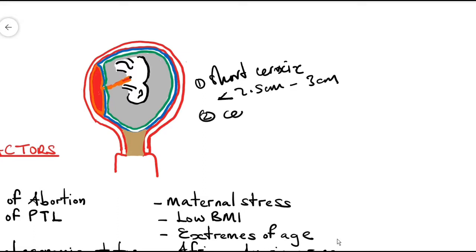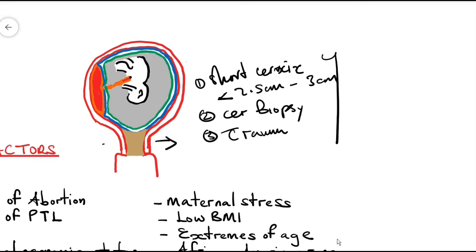Two, you can have history of cervical biopsy or history of cervical trauma. So this causes premature cervical dilatation and effacement. Effacement is thinning of the cervix. So you have premature dilatation and thinning of the cervix. So this mucus plug will fall out here, and this can trigger preterm labor because the fetus will not be able to be retained by the cervix.